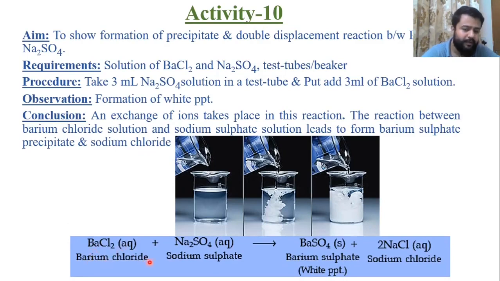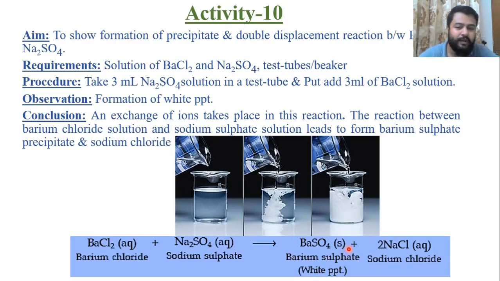BaCl2, that is barium chloride, reacts with sodium sulfate. This barium will displace sodium and will form barium sulfate, and sodium and chlorine attach together and form NaCl. And this white precipitate is because of BaSO4. We understood the same kind of reaction when yellow color precipitate is formed when lead acetate or lead nitrate is mixed with potassium iodide, forming PbI2. Here the white color is because of BaSO4.